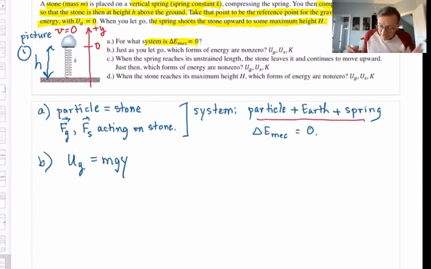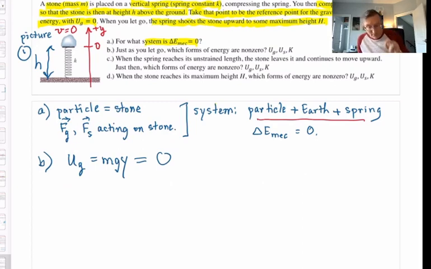So, basic question for this form of energy, U grav, in picture 1: is it 0 or not? If you need to pause and think about that, that's fine, but I want you to answer it for yourself first. Did you say that the gravitational potential energy of this system in picture 1 is 0? Because we chose the origin on the y-axis at that location for picture 1, there's no U grav.